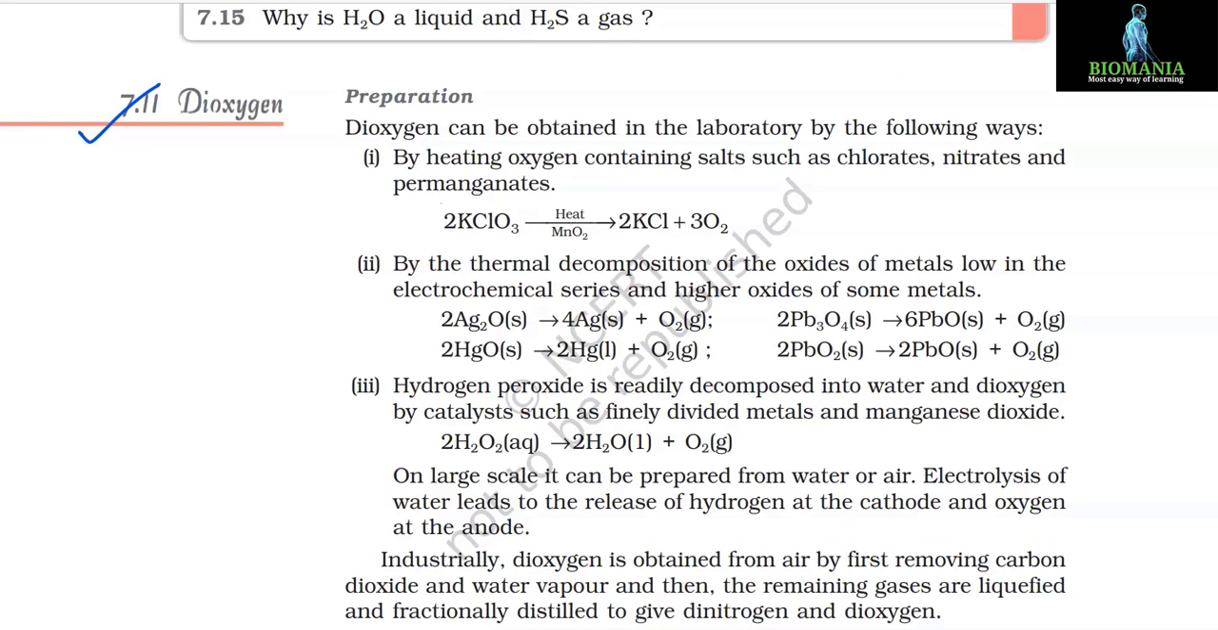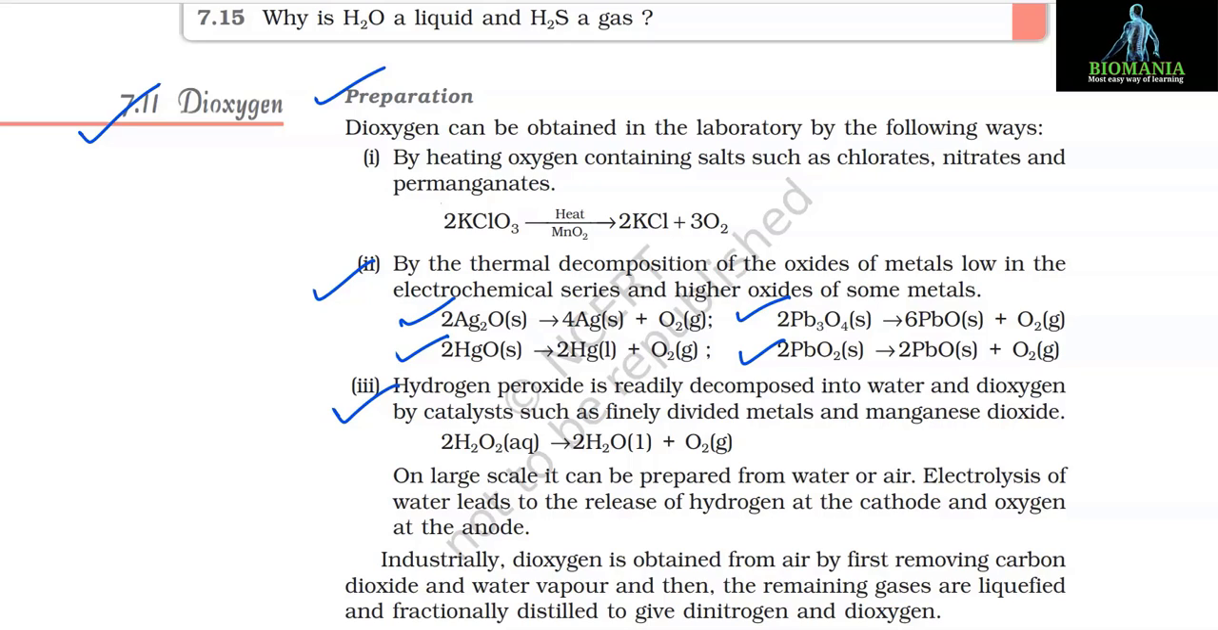7.11 Dioxygen. Preparation. Dioxygen can be obtained in the laboratory by the following ways. Number 1, by heating oxygen containing salts such as chlorates, nitrates and permanganates. Reaction is 2KClO3 on heating in the presence of MnO2 gives 2KCl plus 3O2. Number 2, by the thermal decomposition of the oxides of metals low in electrochemical series and higher oxides of some metals. And the reactions are 2Ag2O gives 4Ag plus O2, 2HgO gives 2Hg plus O2, 2Pb3O4 gives 6PbO plus O2 and 2PbO2 gives 2PbO plus O2.